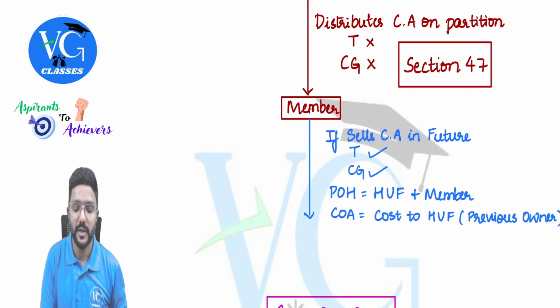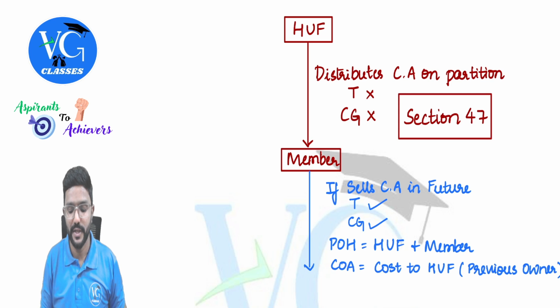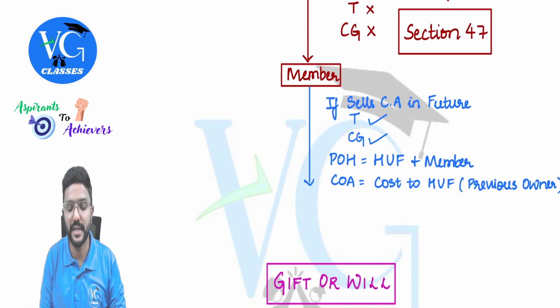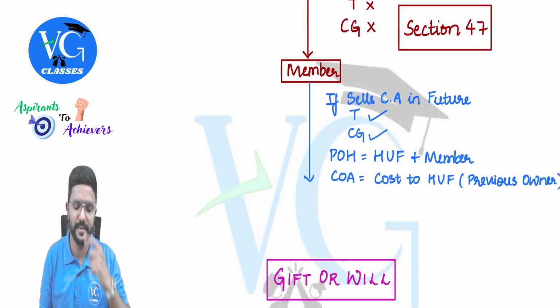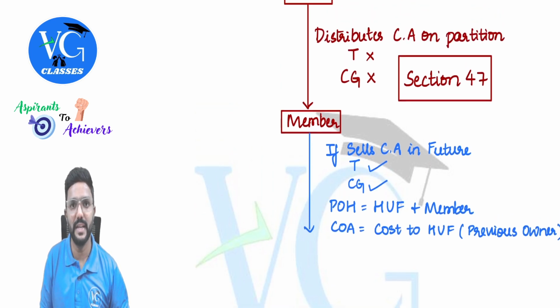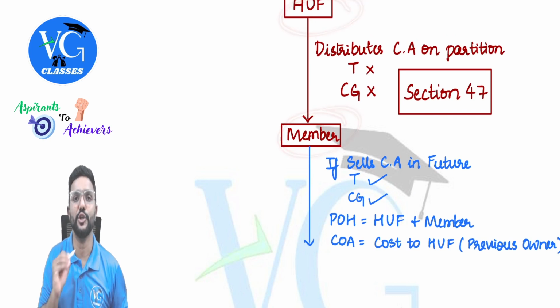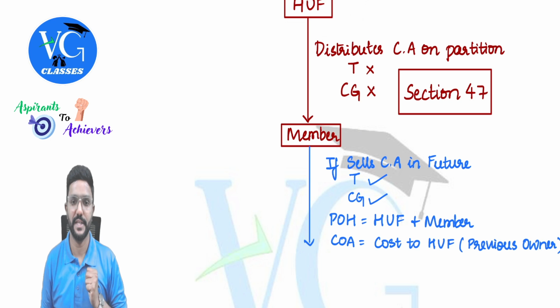In the future, whatever capital asset a member received from HUF on partition, if he sells it, is it a transfer for him? Of course, yes. Should we compute capital gains? Yes. In that case, what would be the period of holding? The period of holding will include the period held by the member as well as the period held by HUF. Both we need to take.